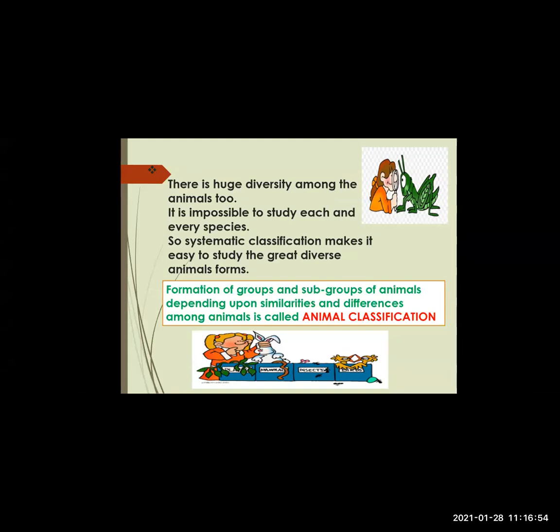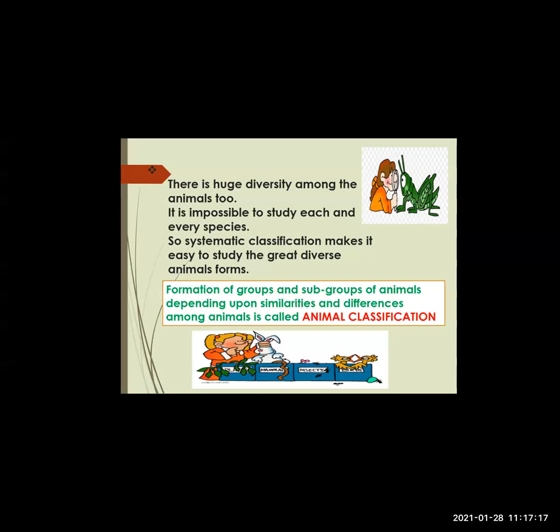And that led to animal classification. Now, what is animal classification? See the definition. Formation of groups and subgroups of animals depending upon similarities and differences among animals is called animal classification.